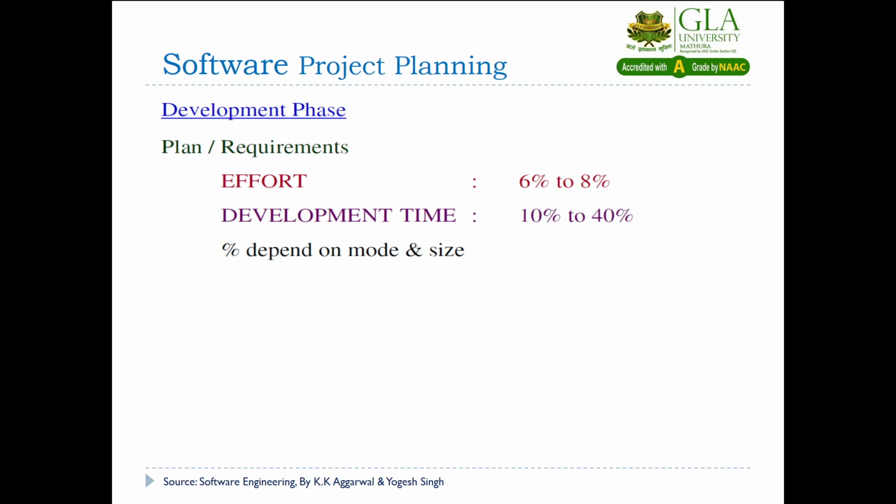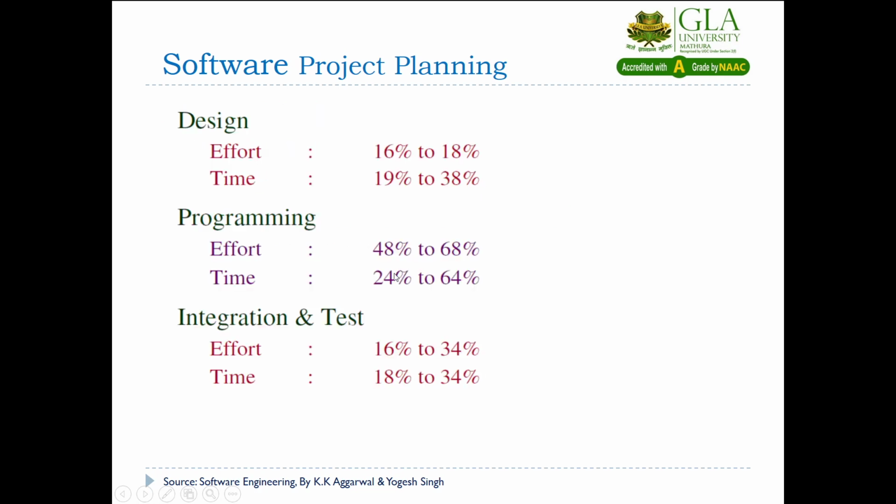So this phase will take less effort and less time, which will depend on the mode and size of the project. Now the design phase will require 16% to 18% effort for the project completion, and the time taken by it is 19% to 38%.